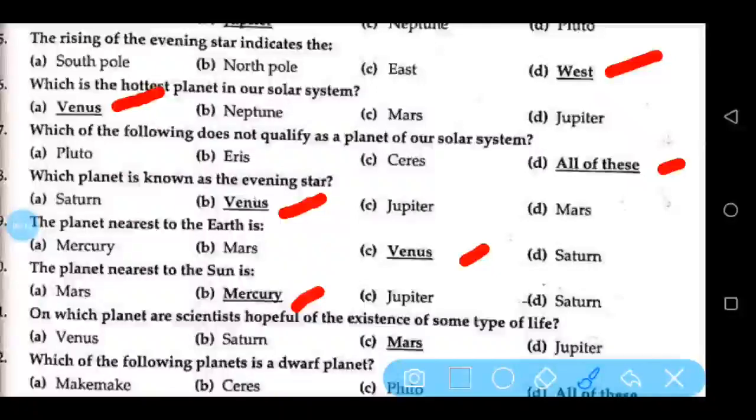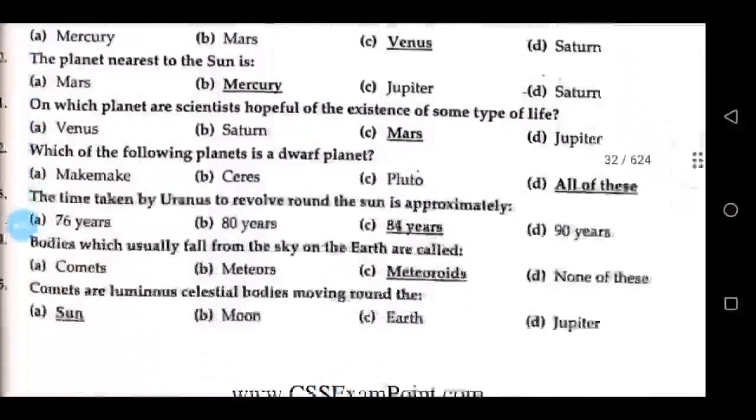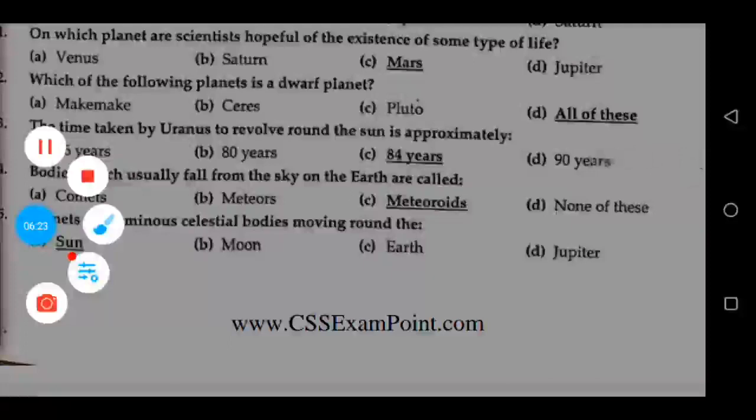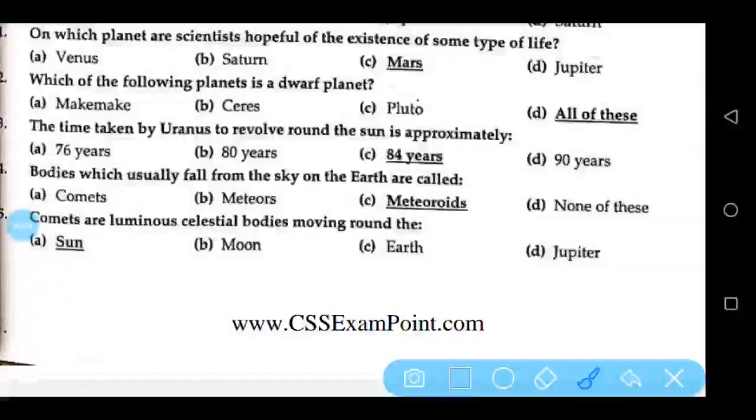On which planet are scientists hopeful of the existence of some type of life? Mars. Which of the following planets is a dwarf planet? All of these. The time taken by Uranus to revolve around the Sun is approximately 84 years. Bodies which usually fall from the sky on the Earth are called meteoroids. Comets are luminous celestial bodies moving around the Sun.